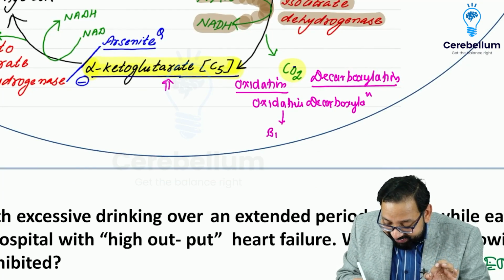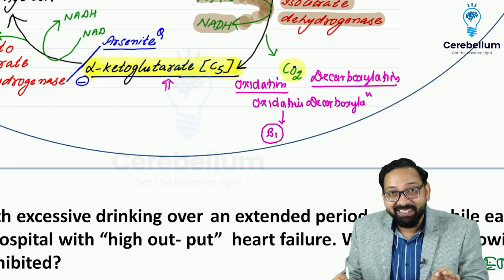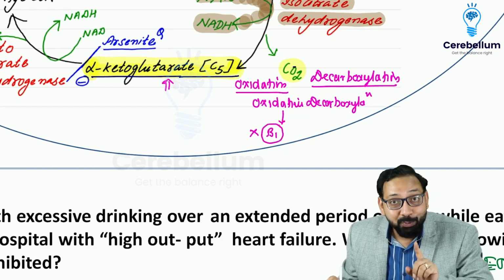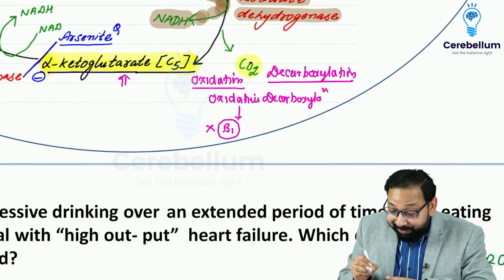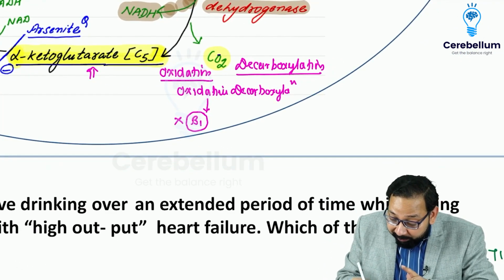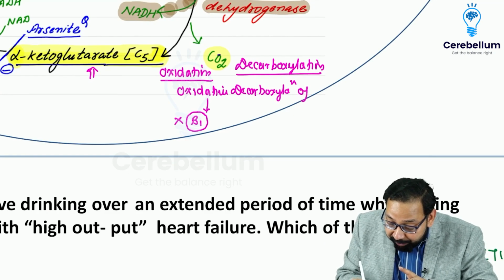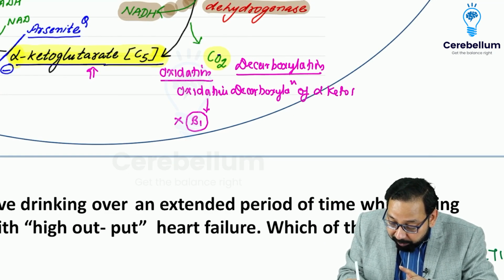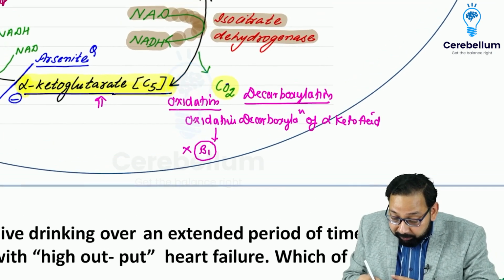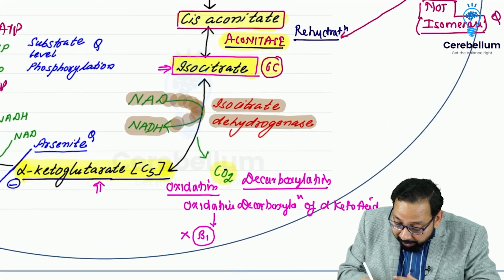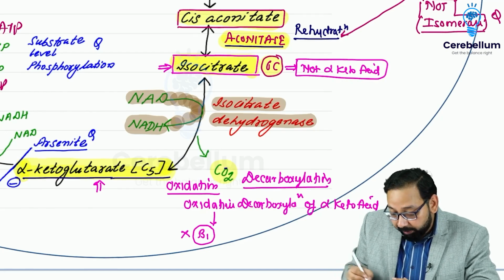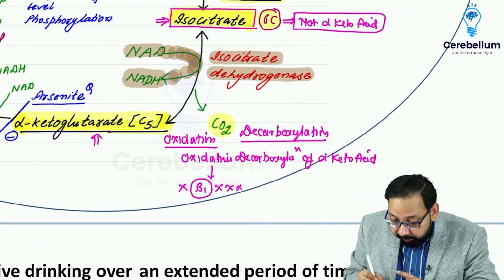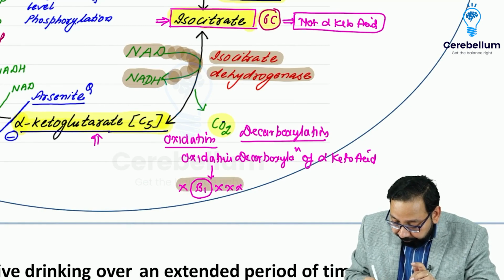A frequently asked question: is the oxidative decarboxylation cofactor vitamin B1? I have discussed it. Remember the link reaction? I told you. No, no, no. In this, B1 is not the cofactor. You know that the complete statement is B1 is the cofactor for oxidative decarboxylation of alpha keto acid. This isocitrate is not an alpha keto acid. So B1 is not a cofactor for this reaction. This is a very, very important question.